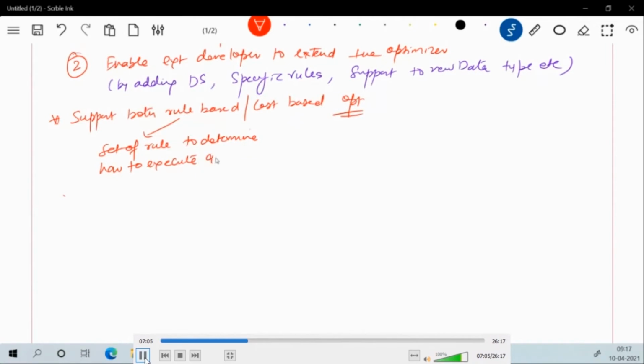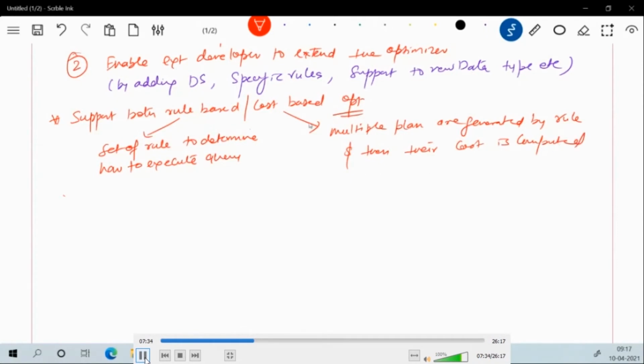There are certain rules specified in the grammar which help us understand that. In cost based optimization, multiple plans are generated with the help of the rules, and after that the cost of each plan is computed separately.